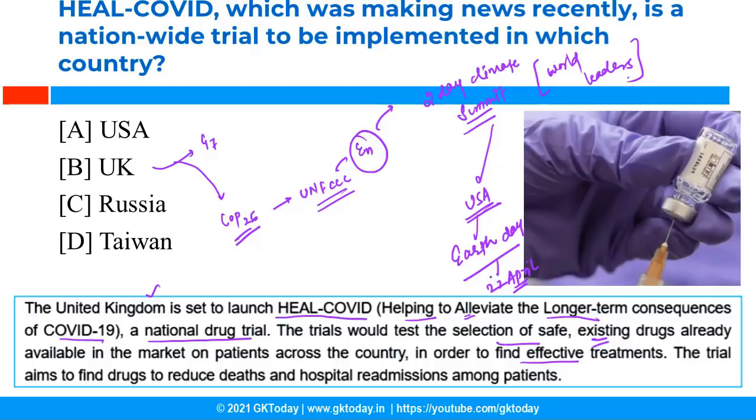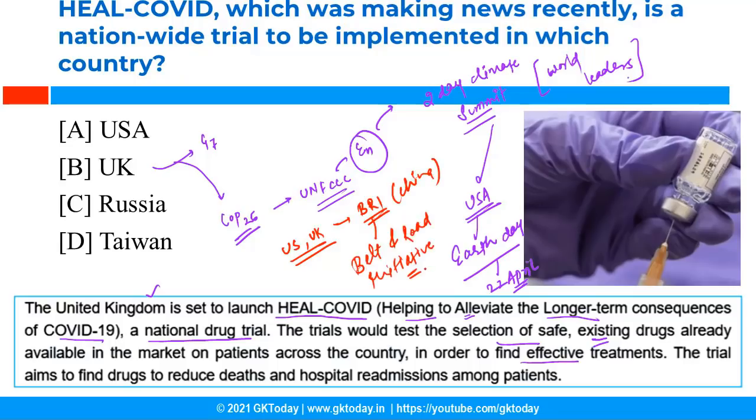Now recently, US and UK were also in news as they proposed that the democratic countries in the world should look for the alternatives of BRI of China. What is BRI? It is Belt and Road Initiative. So it is infrastructure initiative by China. Now US and UK has proposed that the democratic countries should look for the alternatives of BRI.